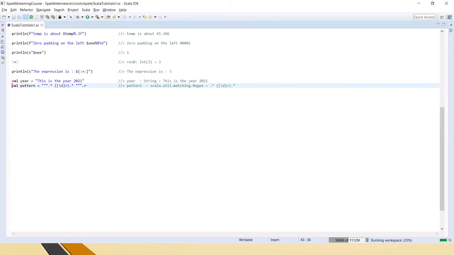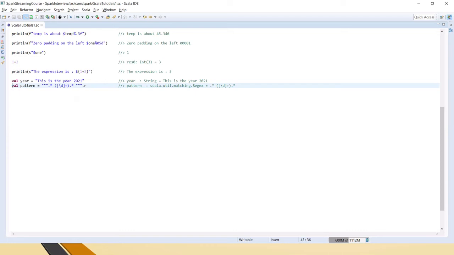So this is the pattern. Star dot star means to match anything in the given expression, and the slash d inside the braces means we want to extract only digits from a string. This plus means any number of digits, so take all the numbers. Here 4 digits are there, right? It shouldn't stop with only one number, it should read all 4 numbers. So the meaning of this plus is to get all the digits.